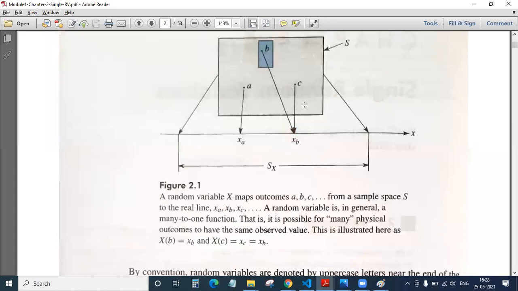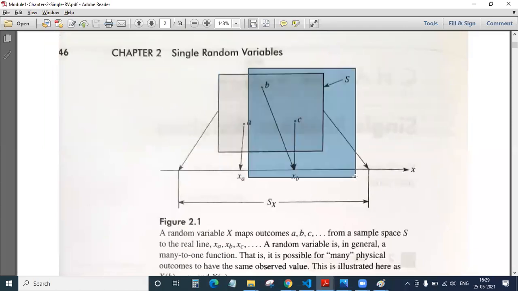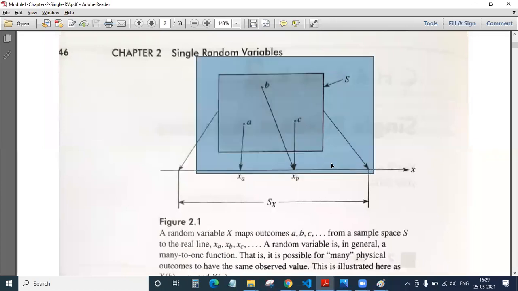These B and C are two outcomes, and here they are mapped into our X of B. So it is possible to do many-to-one mapping in a random variable as well. That is what has been shown in this figure. And what is this S then? This S is nothing but the sample space. Whatever you can see in total, this is the sample space.